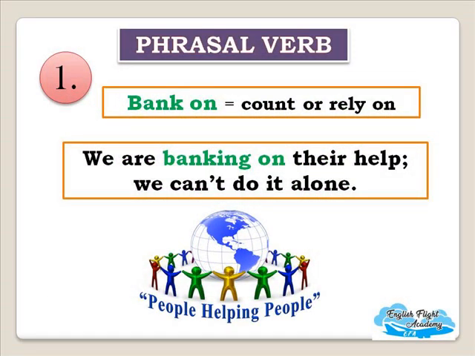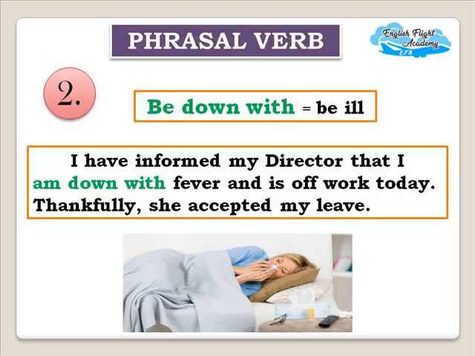The first one in the list is bank on. Bank on means count or rely on. We are banking on their help. We can't do it alone. And the second phrasal verb in the list is be down with, which means be ill. I've informed my director that I'm down with fever and is off work today. Thankfully, she accepted my leave.